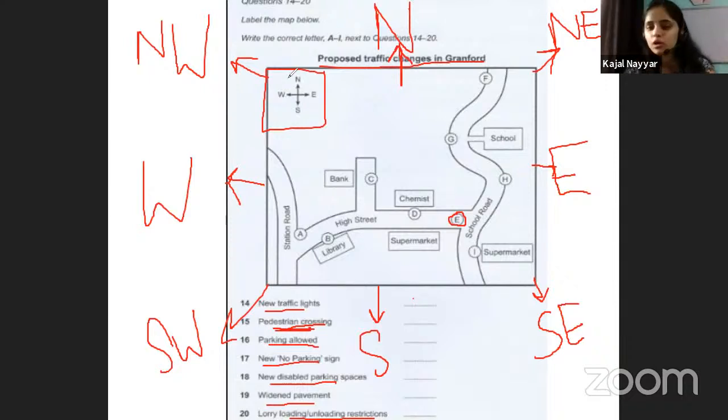Then quickly mark these directions: north, south, east, west, northeast, southeast, southwest, and northwest. Once you have marked all these things, what you need to do is read all the locations that you need to identify when it comes to these kinds of questions.